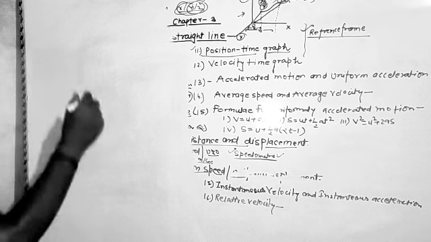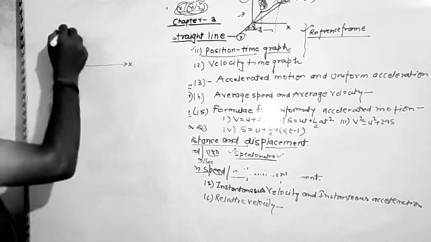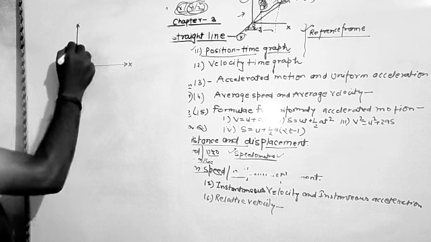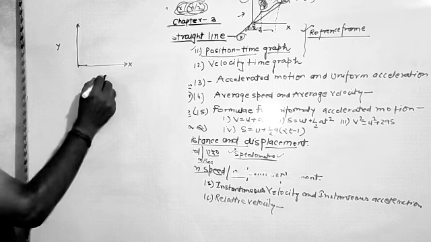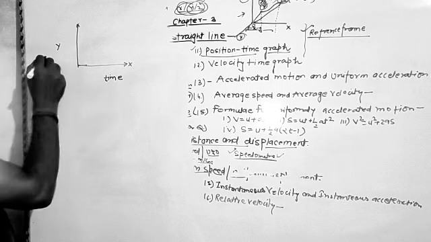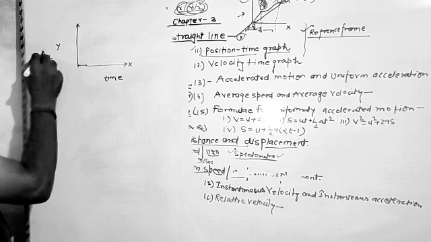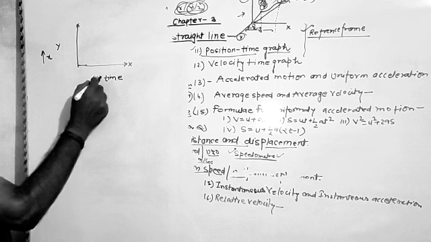Here we choose coordinate axes x and y. The x axis will show the time and the y axis will show the position, and the position may be represented by x, the time by t.